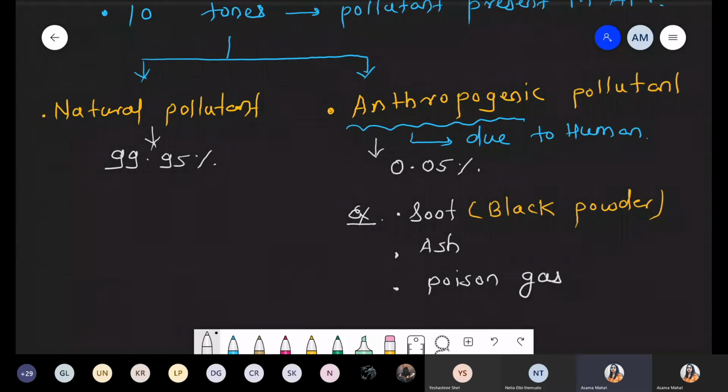These are a few examples present in air because of human activities.